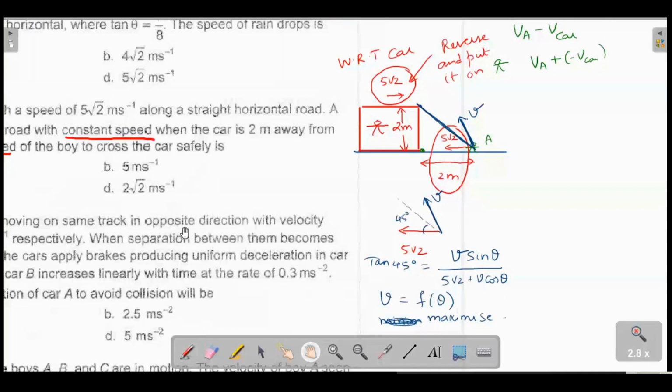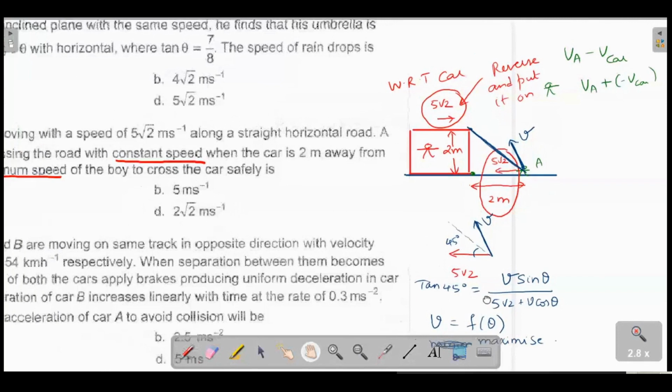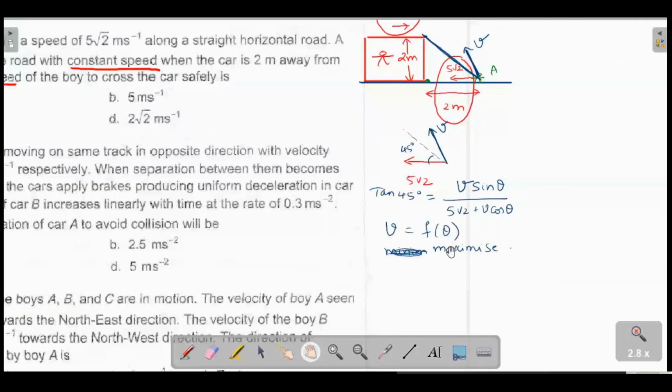Is that clear, everyone? So the person who has asked the doubt, maybe the mistake you could have committed is to assume that v is this way. You need not have a v this way. I think going in this direction will save more time. And my guess is, in the absolute direction, you might actually get theta negative. So I get a feeling that he should travel like this. I didn't know that at the start, but the function will tell you that it will actually finally go this way. The theta will become obtuse.